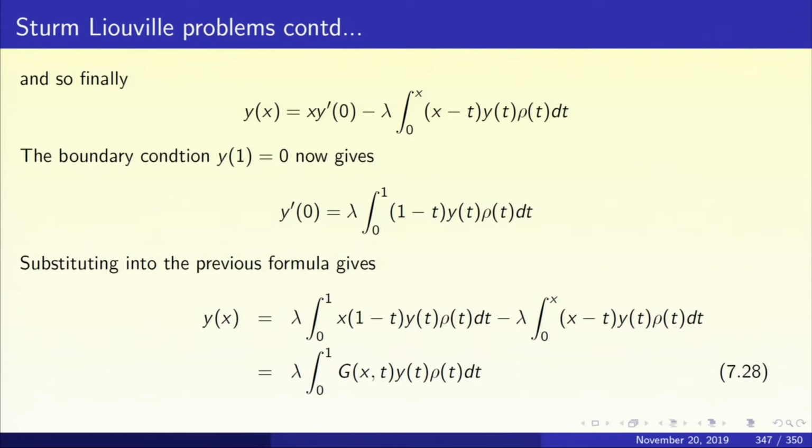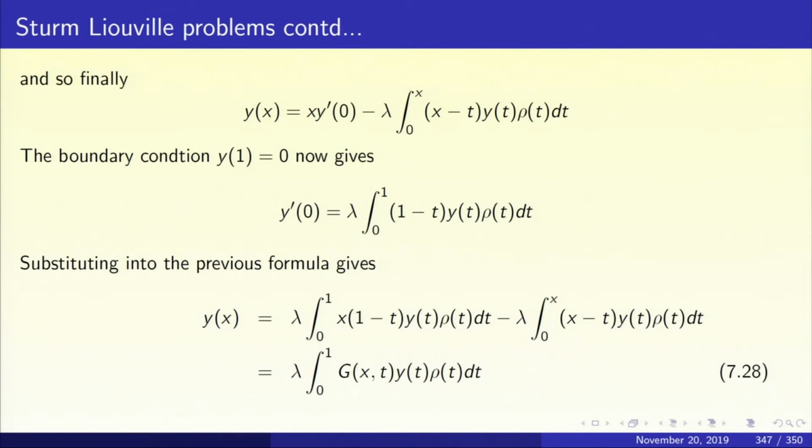What do we get? y(x) equal to lambda integral from 0 to 1 of x(1 minus t) y(t) rho(t) dt minus lambda times integral from 0 to x of (x minus t) y(t) rho(t) dt. Combine the two and write it as lambda times integral from 0 to 1 of G(x,t) y(t) rho(t) dt, 7.28 in the displayed slide, and G(x,t) is the Green's function for the boundary value problem.